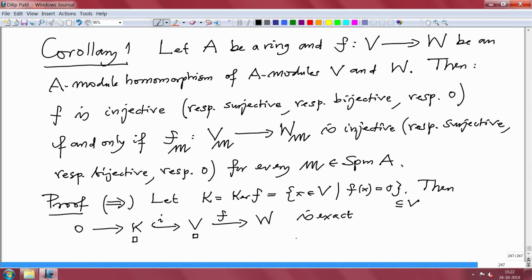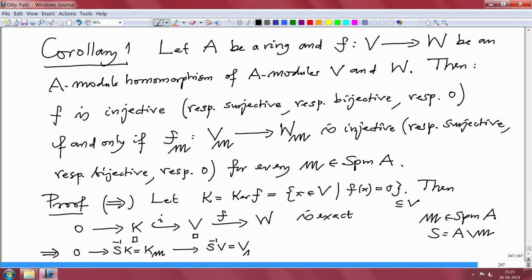Now, this is exact. When I localize, take any M in the maximal ideals, and then we take the multiplicative set S to be A minus M and we localize at this set. So, then 0 to S inverse of K, but remember S inverse of K we denote K suffix M, to S inverse of V, that is V suffix M, to W suffix M, and this map is F suffix M. This map is defined by the universal property.